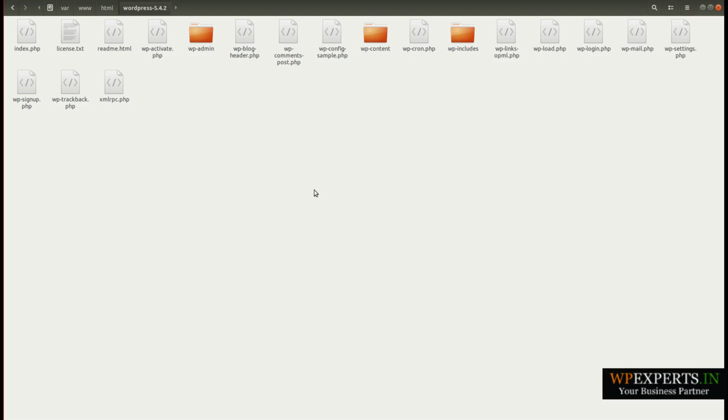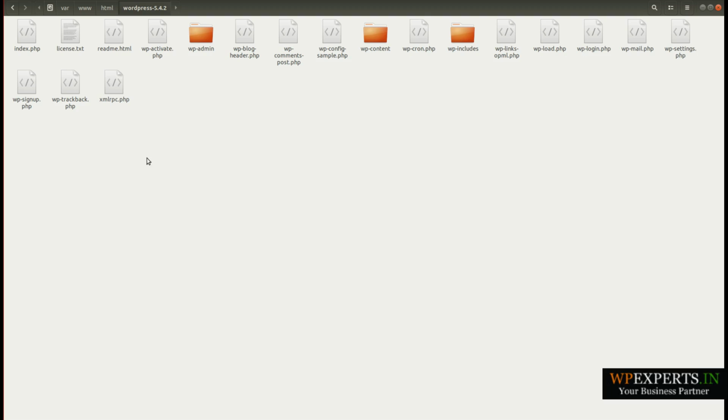If you are using XAMPP, in that case you will need to copy the WordPress folder and paste it in the htdocs folder. If you are using BAMP, in that case you will need to paste it in the www folder. I hope you can do it very easily, because this is not a big task. You can download WordPress, extract the folder, and move it into your root directory.